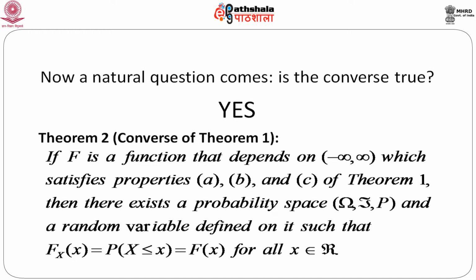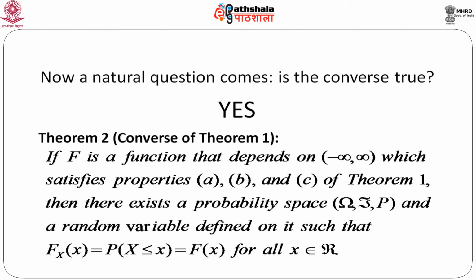It states that if capital F is a function defined on minus infinity to infinity which satisfies the previous three properties, that is A, B and C of theorem 1, then there exists a probability space omega, script F and P. Script F is the sigma field generated by the class of subsets of omega, and P is the probability measure defined on omega and script F. So there exists such a probability space and a random variable defined on it, such that we can always write capital F of x equals the probability of capital X less than or equal to small x, usually denoted by capital F of small x, for every x in the real line.